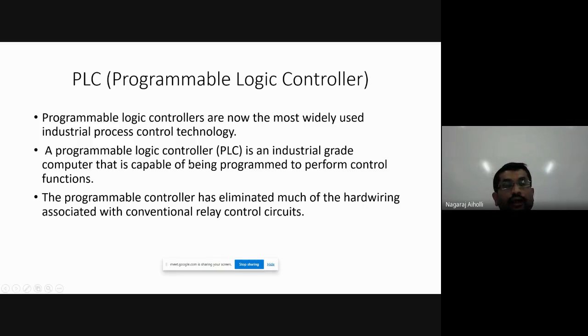Then this PLC has eliminated the need of wiring of the relay logic. Before the invention of PLC in the 1960s by the Modicon company, relays were used to control the various equipments. These relays required wires to be drawn from one relay to another relay. Wires had to be connected. But this is not the case with the PLC. In the PLC, there is no need to wire the devices. That is the advantage of programmable logic controllers.